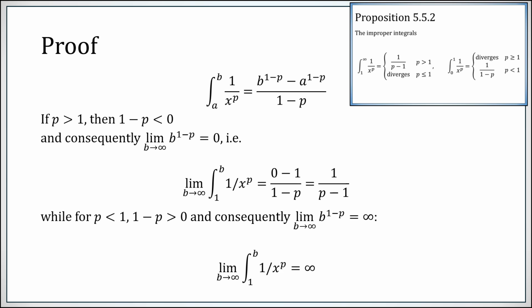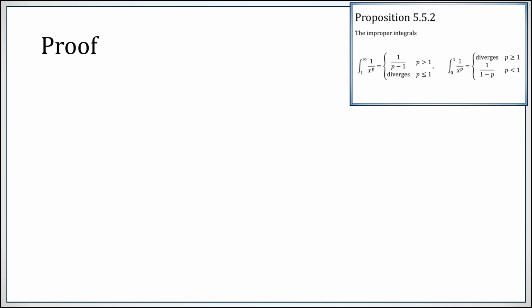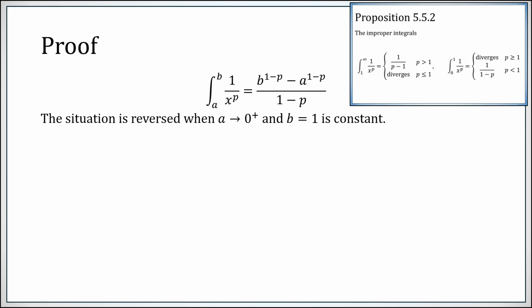So let's move on and look at the improper integral from 0 to 1. Now we start from the same place. The integral from a to b of 1 over x to the p is b to the 1 minus p minus a to the 1 minus p over 1 minus p. But everything is essentially reversed now that a is going to 0 from above and b equals 1 is constant.